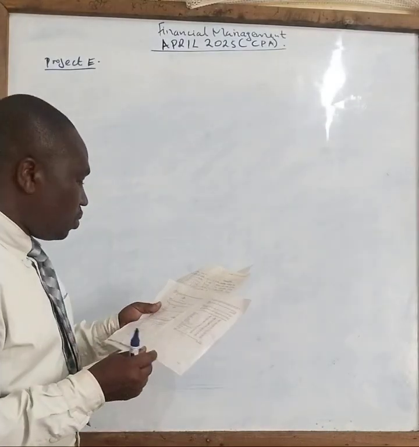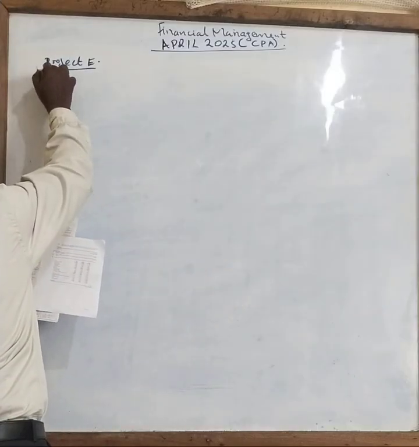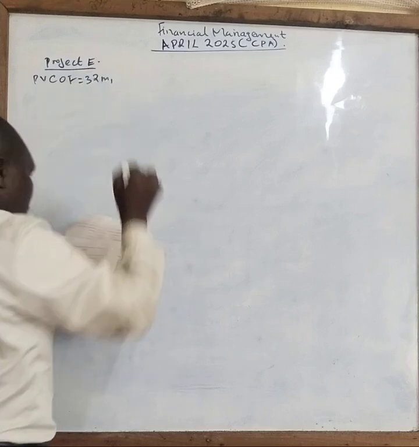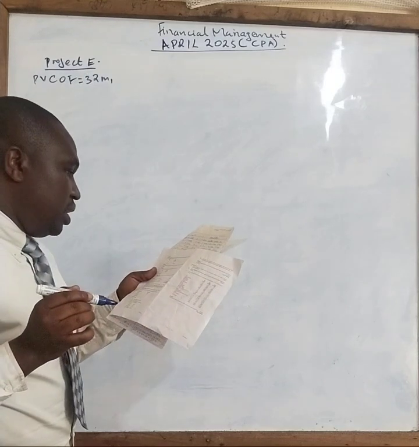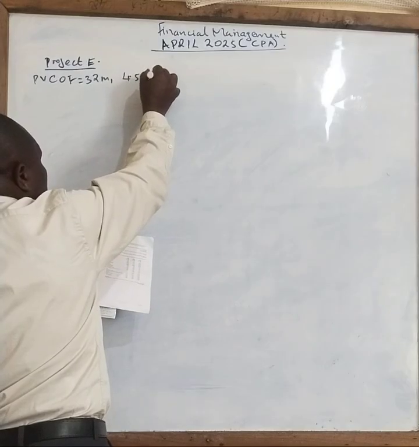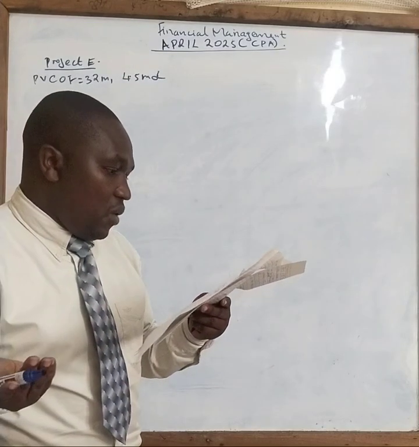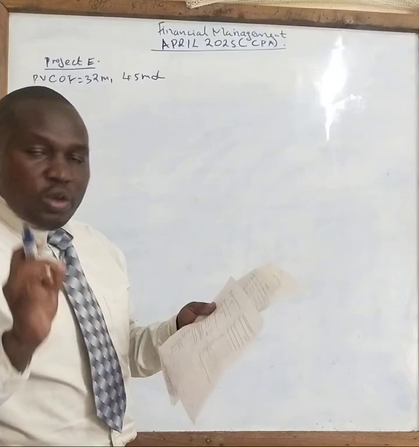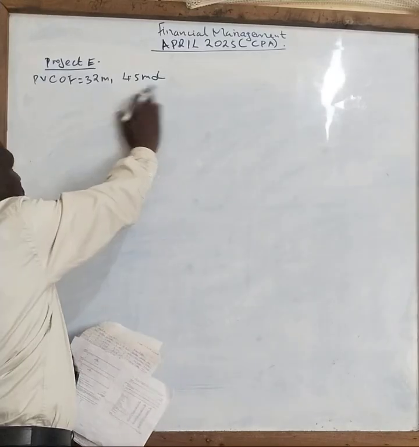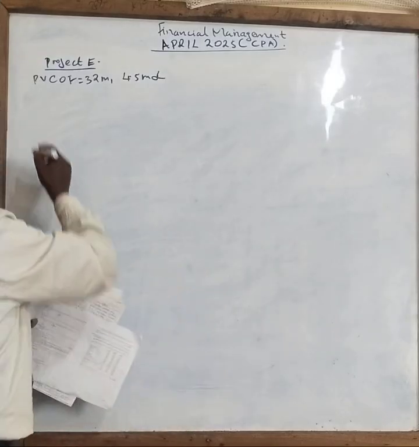Now we move on. So in this question we have already been given the present value cash outflow of 32 million. Then we have been told the return is 4.5 million to infinity. That is to perpetuity. We don't know. Now we need to calculate the present value. So you can see this question is going to teach us a lot. How do we deal with the information when given years to perpetuity? So in this case, our work will be very simple.